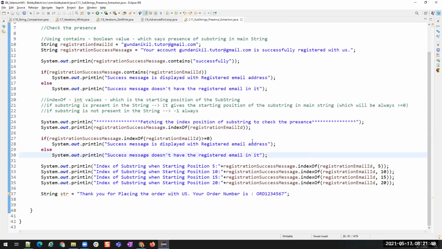Yes. So if you want to specify the position from where you want to search for the substring, then you use this method with 2 parameters. If you just want to search wherever it might be, you don't worry about it. If you only want to check the presence of the string, then we use indexOf without the extra parameter for where to start. Clear?